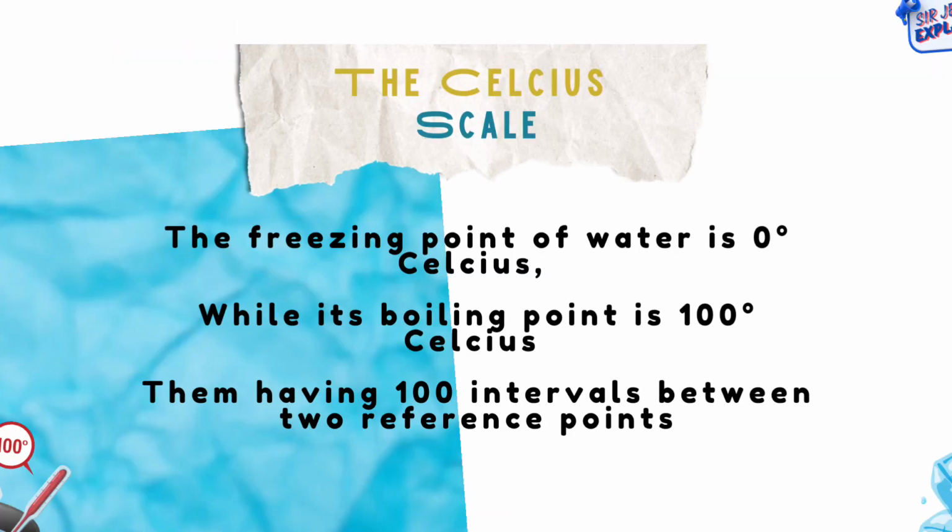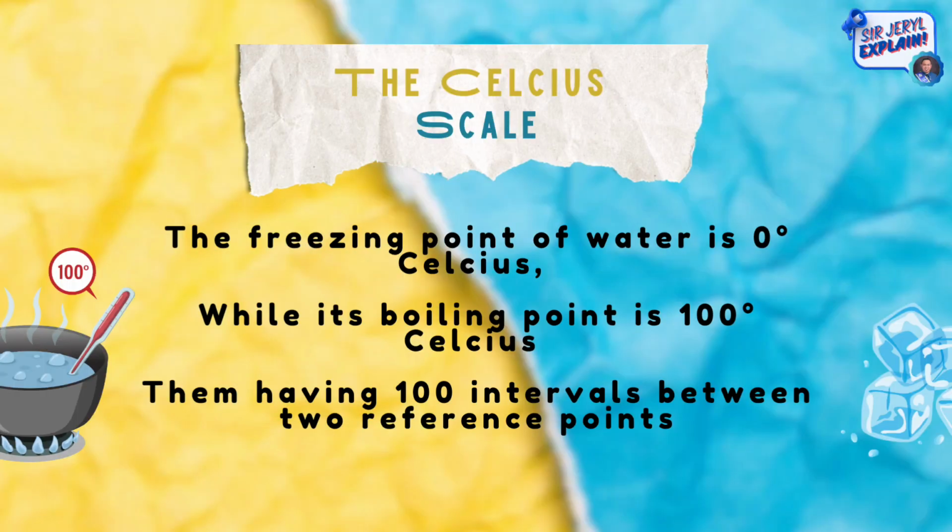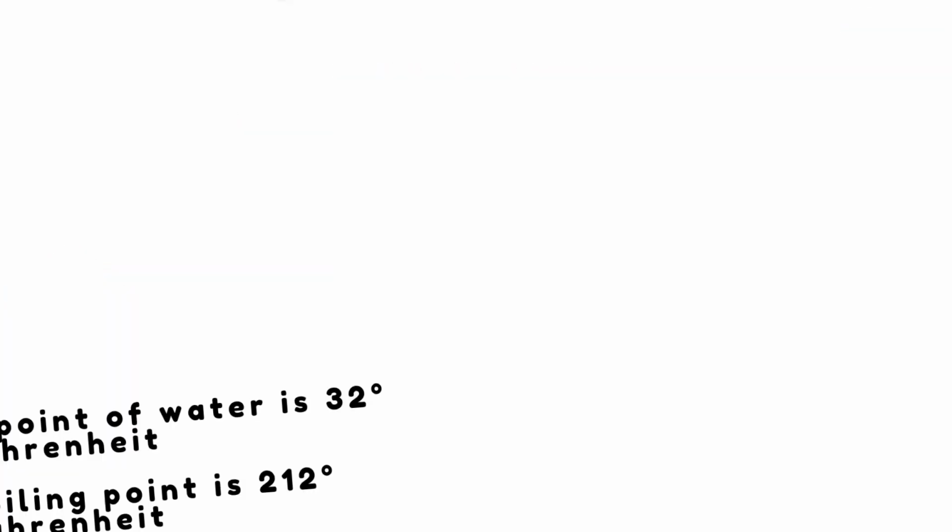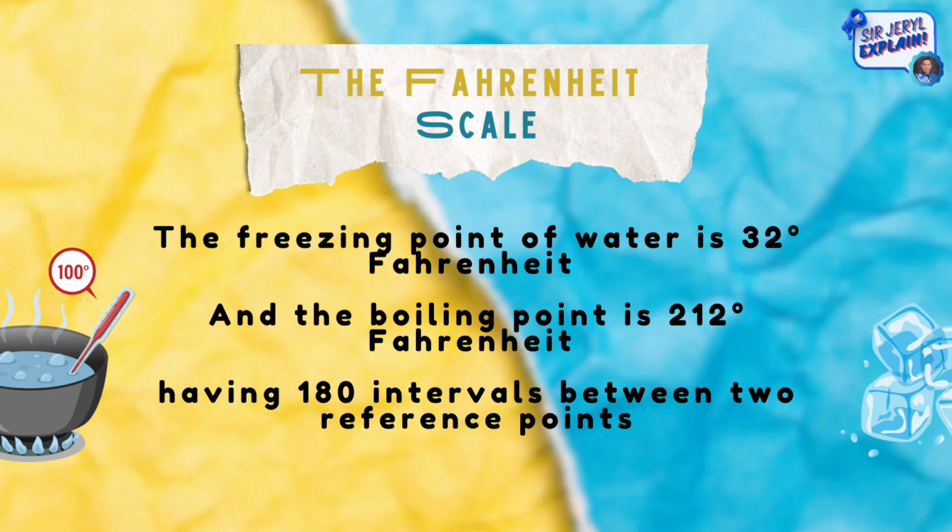The Celsius scale presents that the freezing point of water is 0 degrees Celsius, while its boiling point is 100 degrees Celsius, having 100 intervals between the two reference points. The Fahrenheit scale presents that the freezing point of water is 32 degrees Fahrenheit, and the boiling point is 212 degrees Fahrenheit, having 180 intervals between the two reference points.